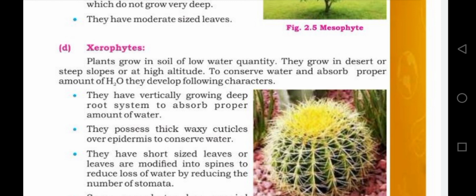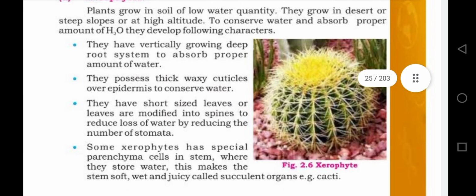They have a vertically growing deep root system to absorb proper amounts of water, and they possess a thick waxy cuticle over the epidermis to conserve water. It means the upper layer of the leaf is made up of cuticle, which is a waxy layer that prevents the loss of water, and they have short size leaves, and the leaves are modified into spines to reduce the loss of water by reducing the number of stomata.